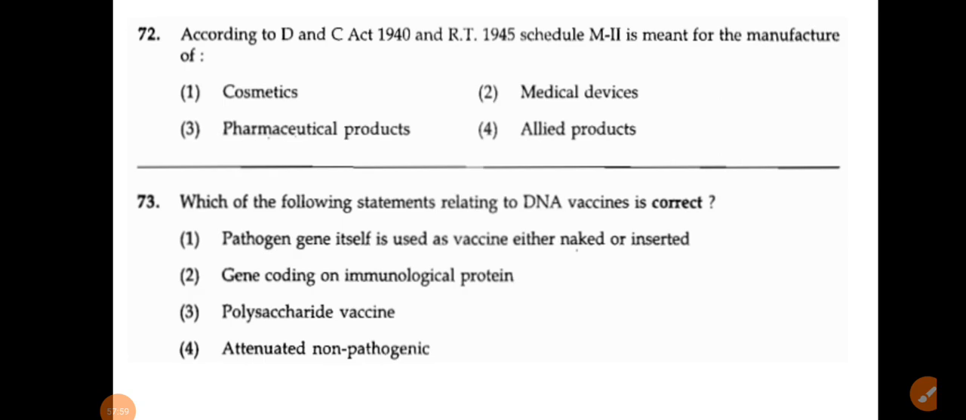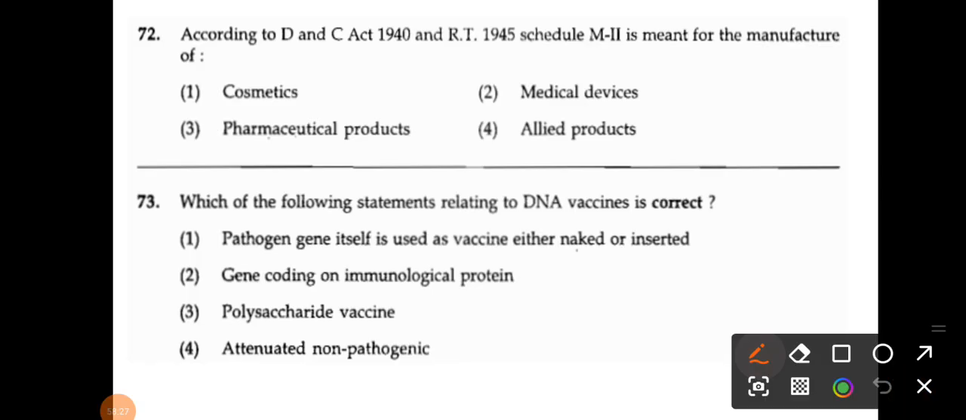The next one: which of the following statements relating to DNA vaccine is correct? The pathogen gene itself is used as a vaccine, either naked or inserted. Gene coding for an immunological protein, then polysaccharide vaccine and the attenuated non-pathogenic. What is the correct answer? That is option number 1.